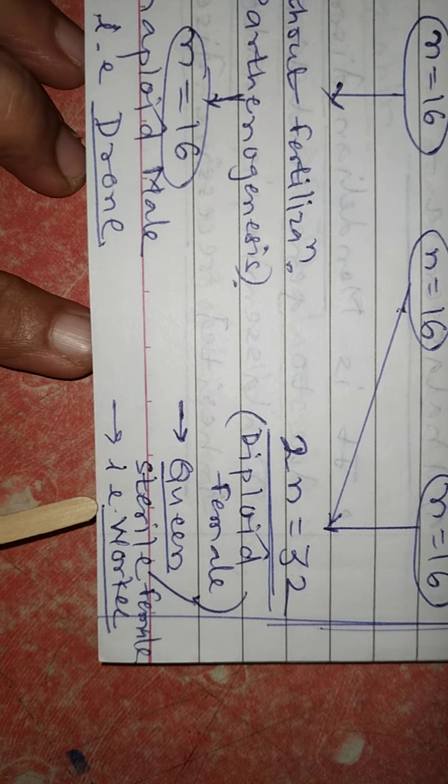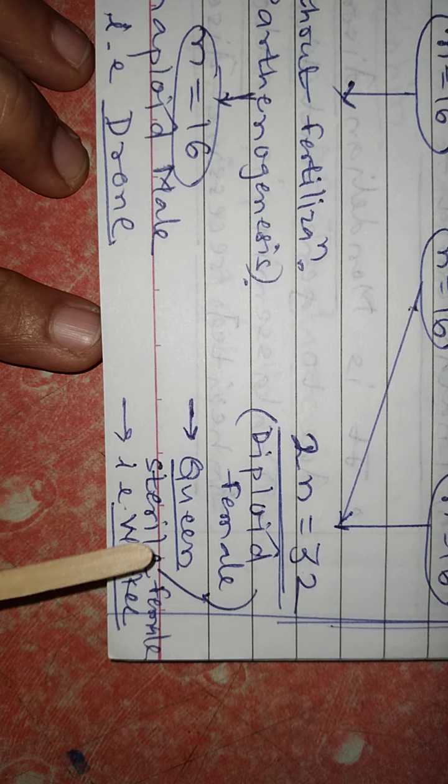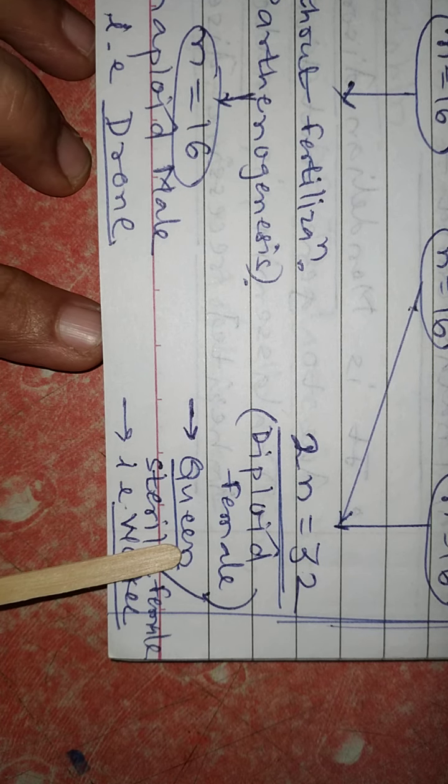Workers are sterile female, while queen it is fertile female.